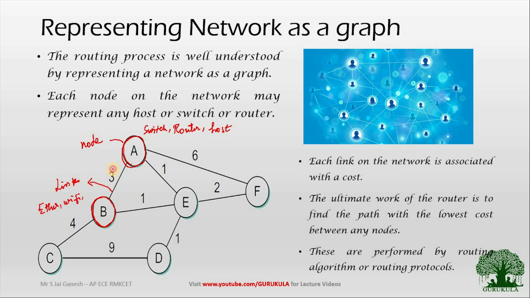And then you can see numbers over here. All these numbers mentioned on every link represent the metric, or in other words we call it cost. Generally we will take this cost as the number of hops. What do you mean by the number of hops? Let's take an example: A is the node connected over here, and B is the node connected over here. Considering the distance between A and B, this might be connected by using several intermediate devices. Also remember, in a network there might be multiple routes to reach a particular network.